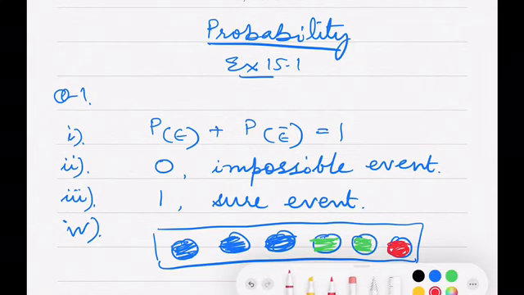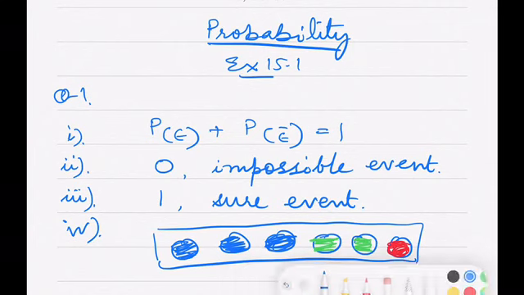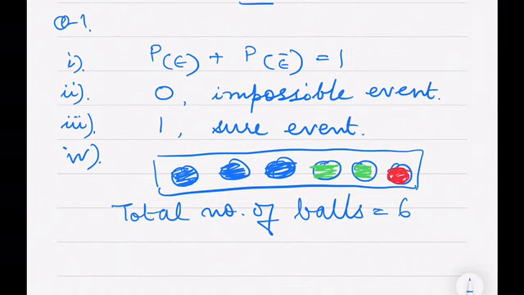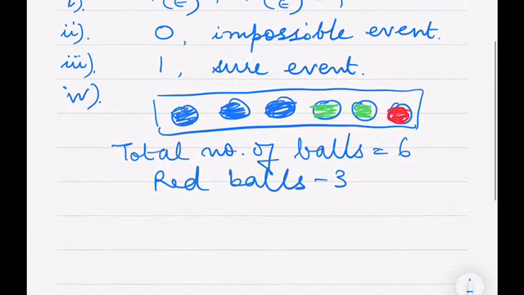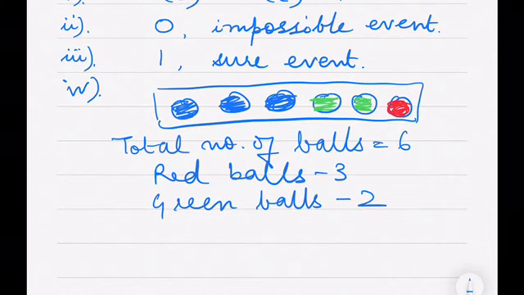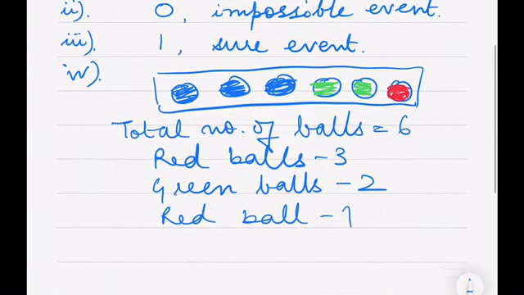So the total number of balls is 6, blue balls are 3, green balls 2, and red ball 1.